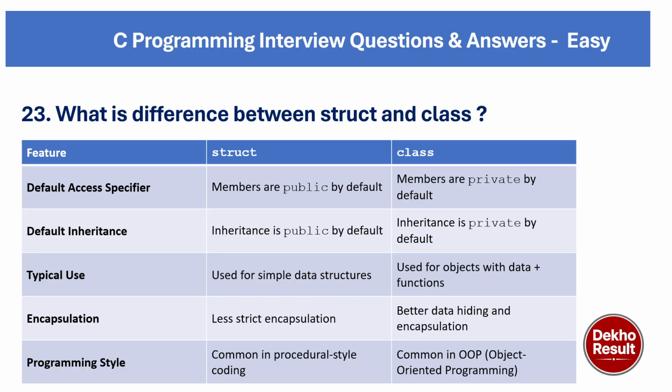As for programming style, struct is common in procedural style coding. It is a concept from C. Whereas class is common in object oriented programming, so the style of coding is based on object oriented programming. So this is the difference between struct and class.